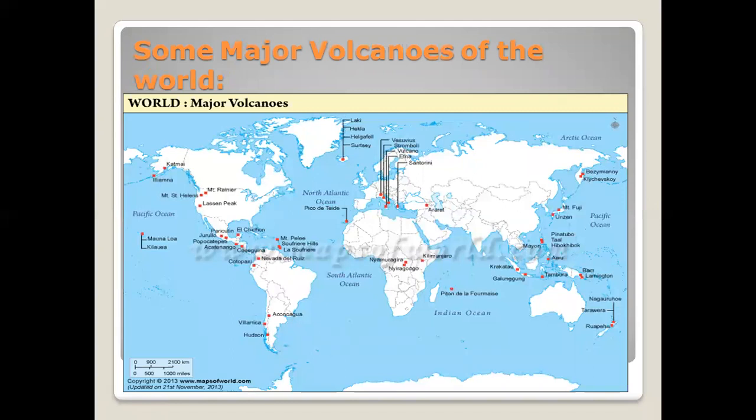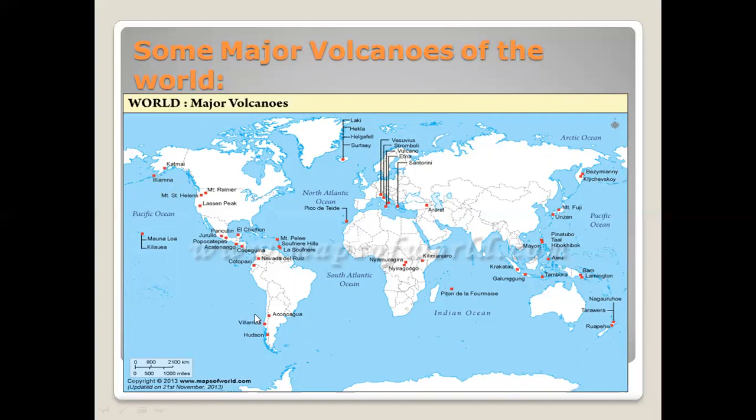Okay, look at this map of the world, students. In this map, you can see these red square boxes. These show you different volcanoes across the world. You can see here in Africa, then move towards the Europe side, and then towards the Pacific Ocean, you can see a circle-type chain here, and again towards this side of the Pacific Ocean.